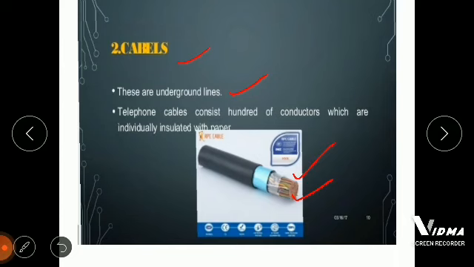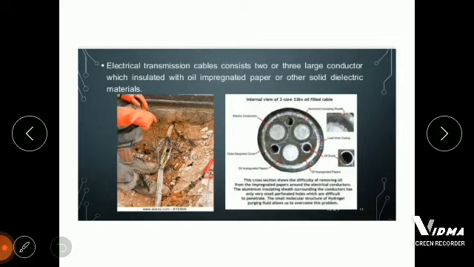In electrical transmission, cables have basically 2 or 3 conductors which are insulated with oil, impregnated paper, or solid dielectric material. So we can use 2 kinds of insulating material, like paper or solid dielectric material, in electrical transmission for the cable. So here is an example of an electrical transmission cable. In between is our conductor, and these are the insulations basically. And this is the internal structure of our cable for electrical transmission.